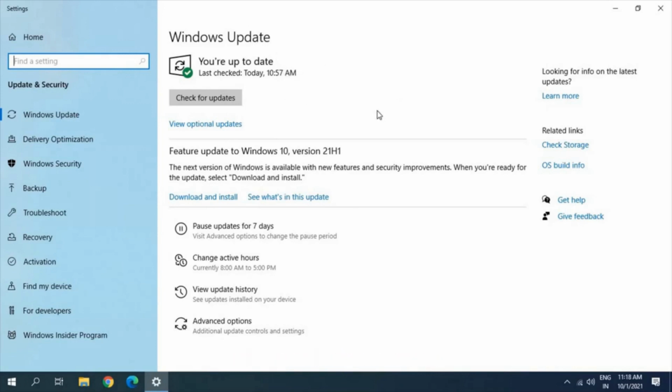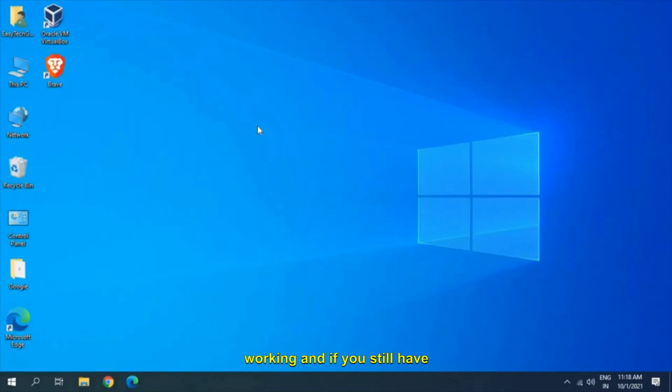And it might take some time to update your Windows, but it's really a good thing to update your computer for the better performance and the Edge. Once it is done, just restart the computer and see if it's working. And if you still have issues, then I would recommend to create a new user account.